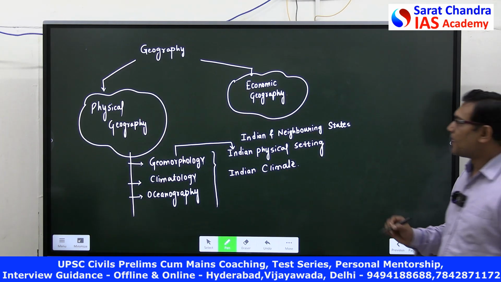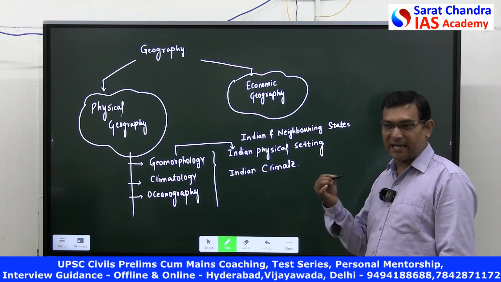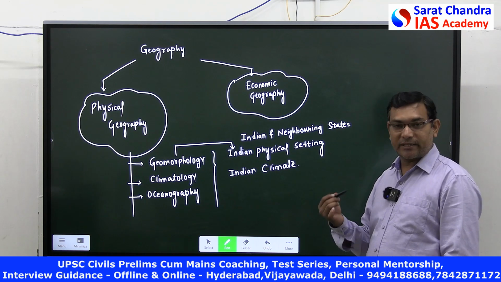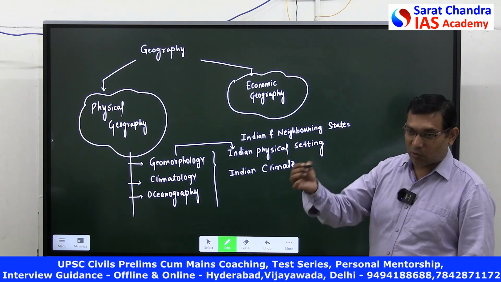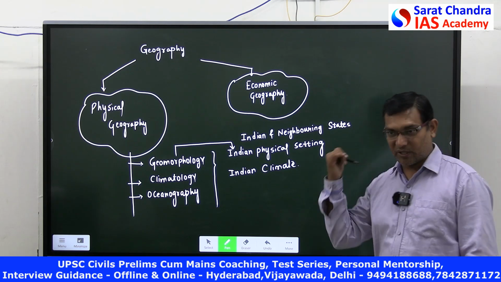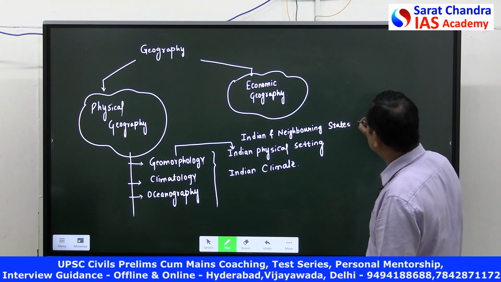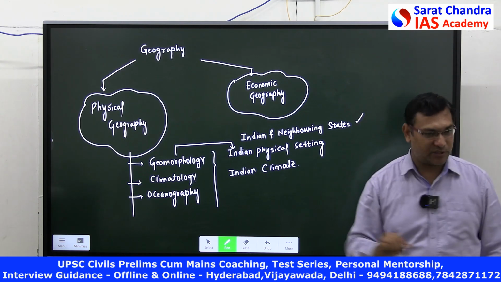Okay, that means what are the locational factors of India? Longitudinal wise, latitudinal wise. Then what is the significance of the surrounding countries to India? Coastal region significance in India. Now we have seen a question: what is the significance of coastal area? All those things we have to study from this perspective.